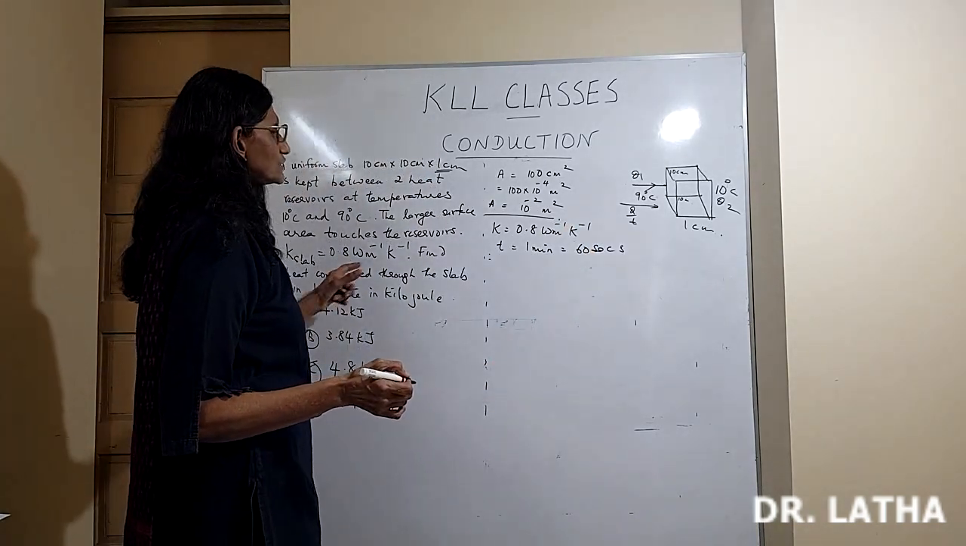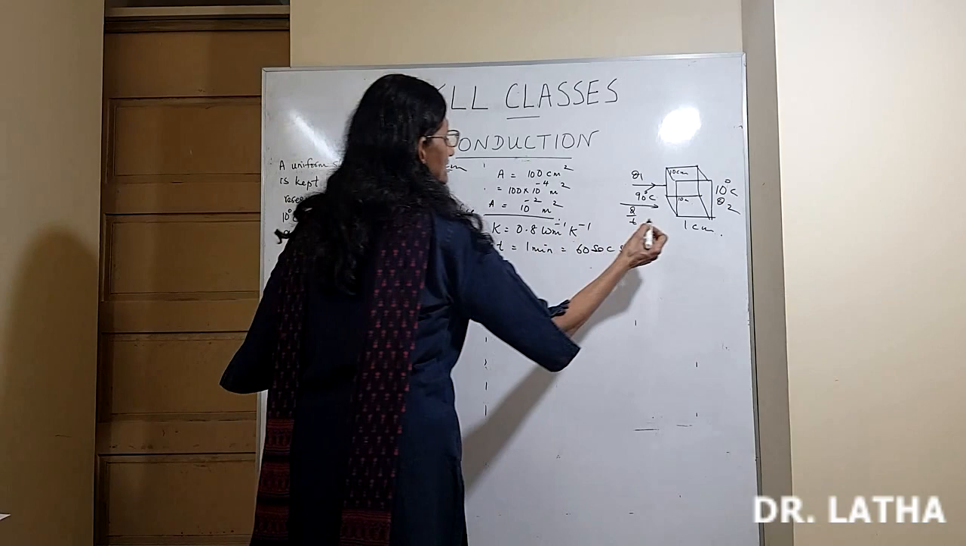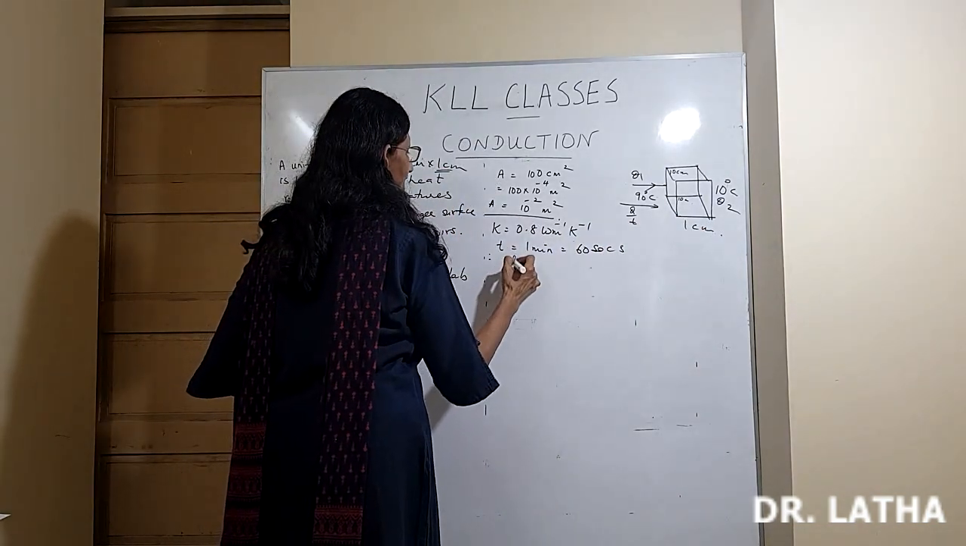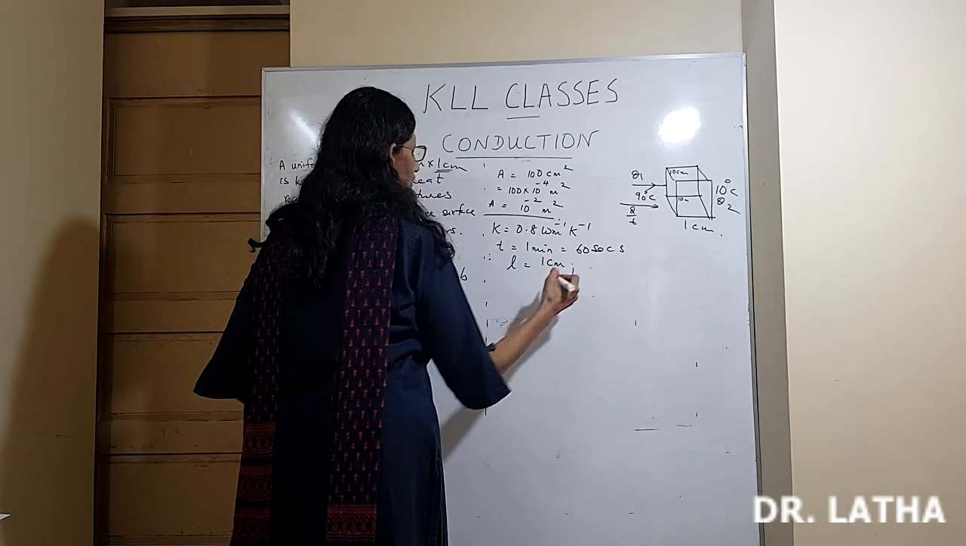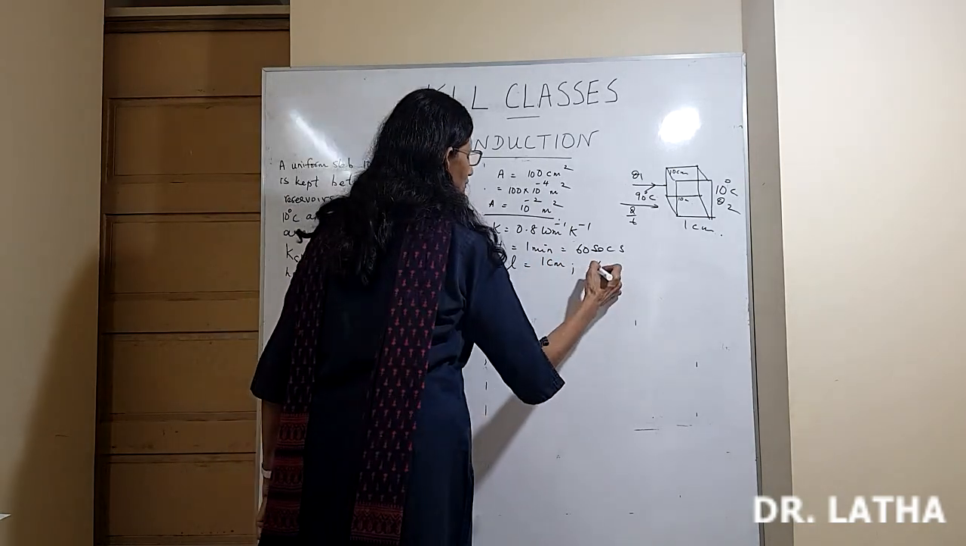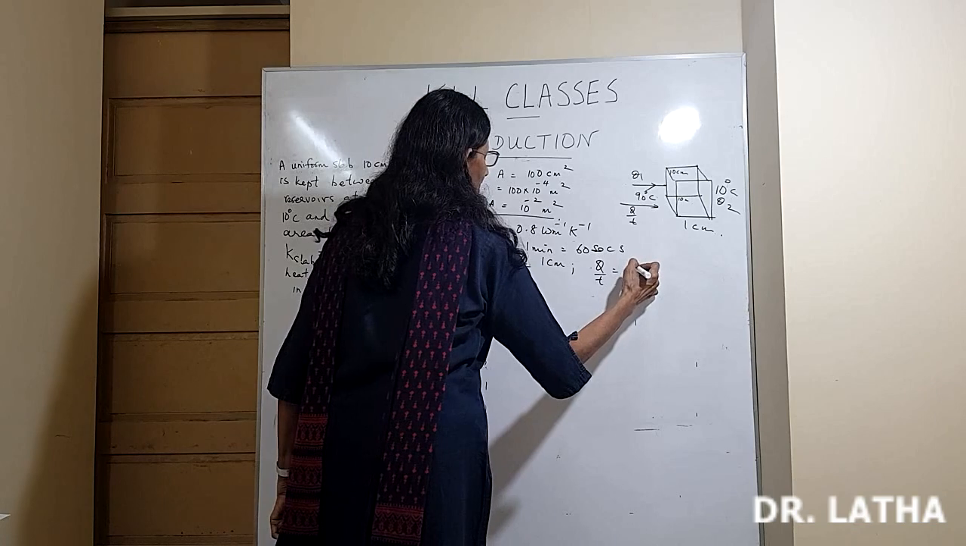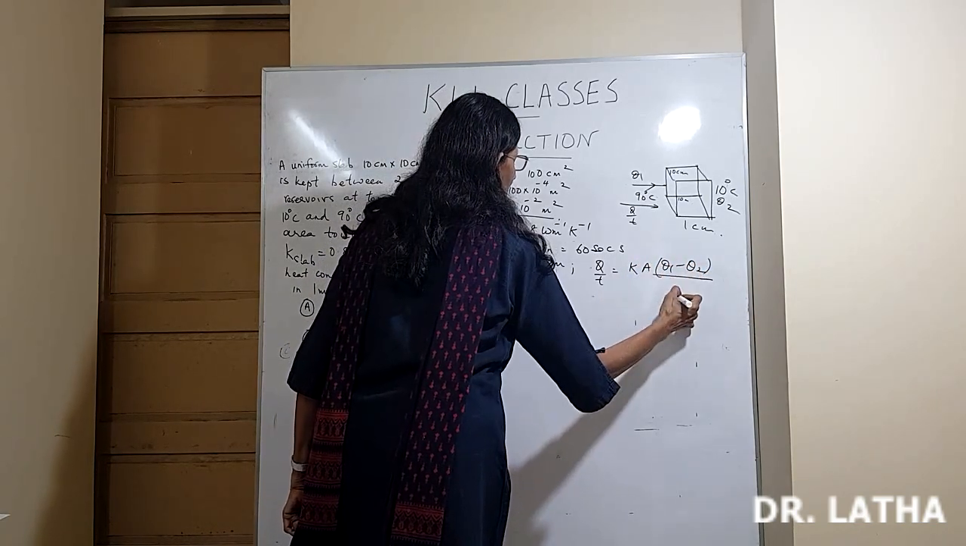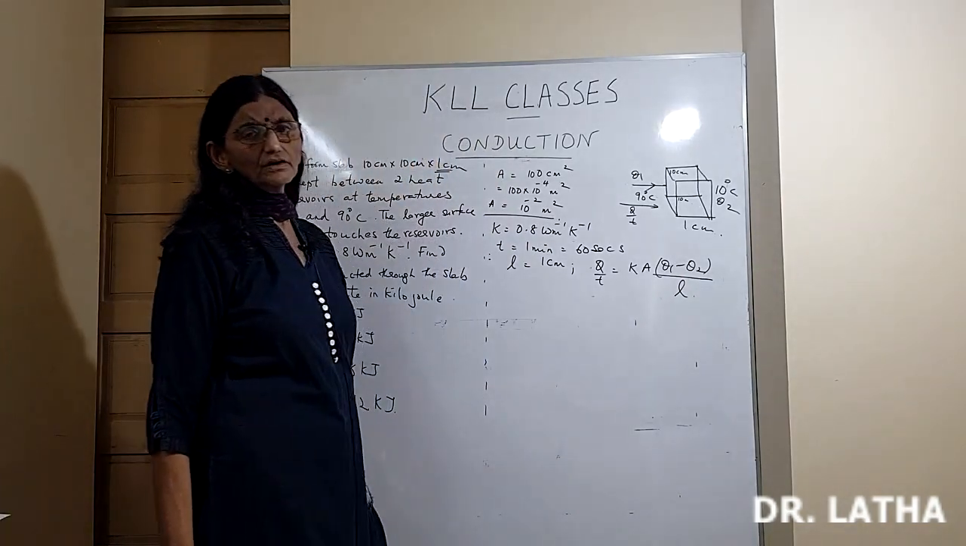Then, through what distance is the heat conducted? Heat is conducted through this thickness 1 centimeter. So that means the L is 1 centimeter. What is our basic formula? Q by T is K A (theta 1 minus theta 2) divided by L. The basic formula for conduction.